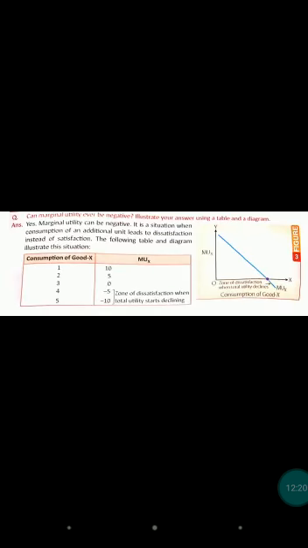So this is a very important law, and this is the first law. The law of diminishing marginal utility is the first law of our book Microeconomics, class 11th. Okay, I hope you understood.